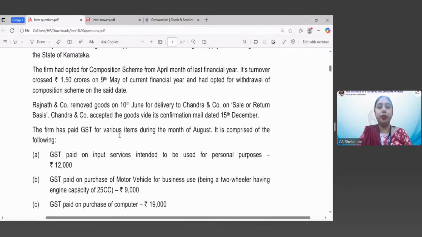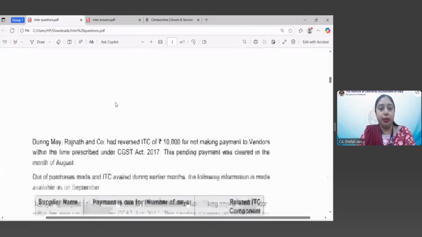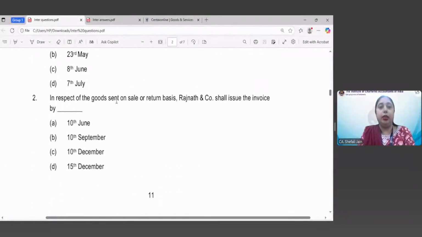Let us once again see the information which is required. So on 10th June, it had removed the goods for delivery to Chandra and company on sale or return basis. And on 15th of December, Chandra and company provided the information that yes, your sale has been fructified, or we accept the goods, and now it is considered as sale. So what would be the date on which Rajnath and company has to issue the invoice, or the last date on which Rajnath and company should issue the invoice?